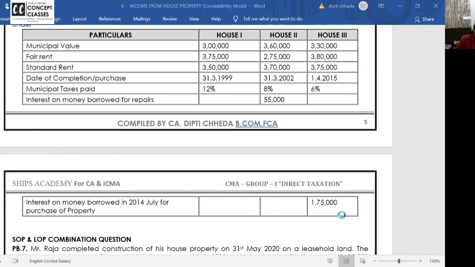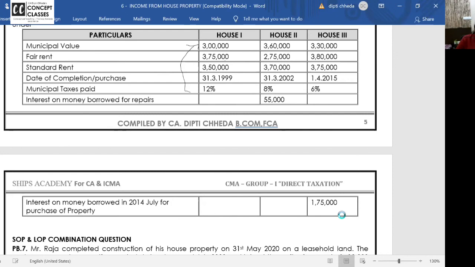Sure. If municipal, like here, municipal tax is given 12%. So listen, in GAV, you will take fair rent or municipal value, whichever is higher, that or standard rent, whichever is higher, that or actual rent, whatever. Actual rent is not there because these 3 properties. So GAV could be anything, fair rent or municipal value or standard rent.